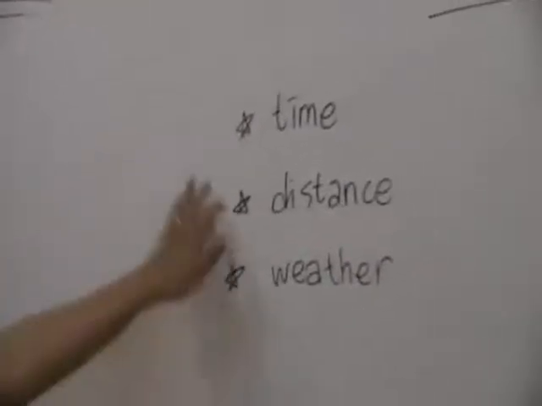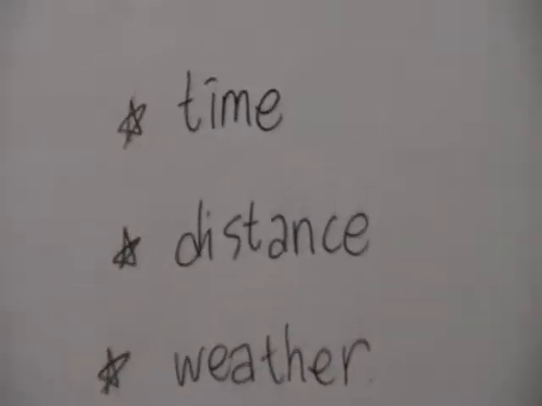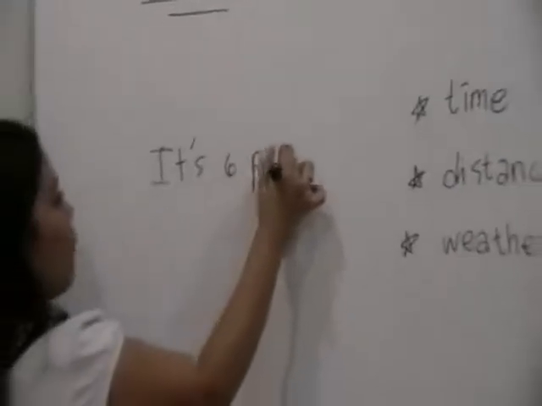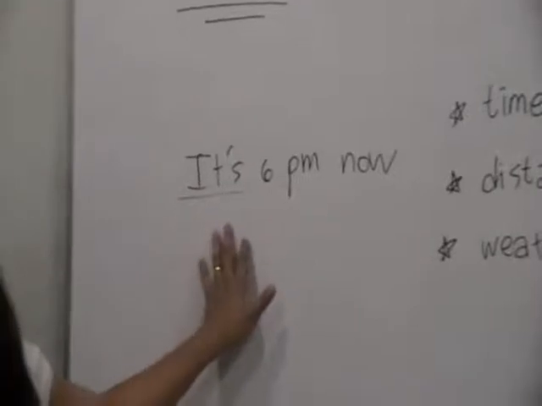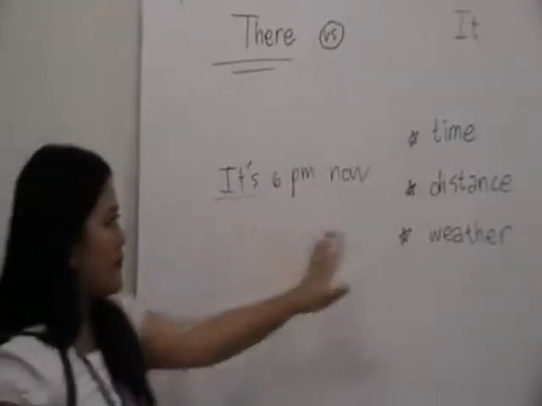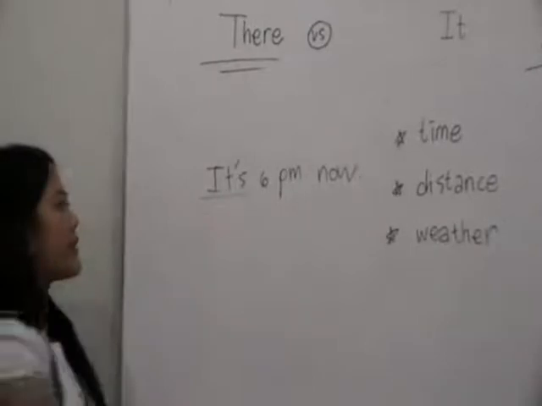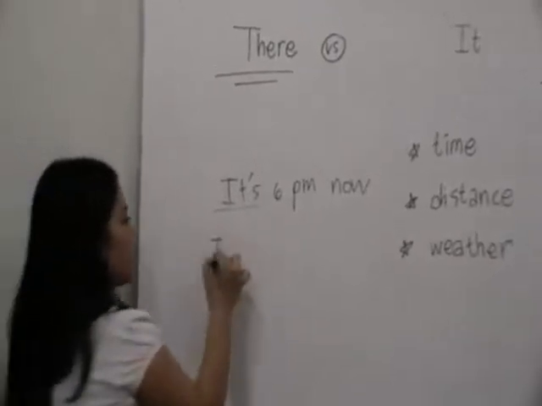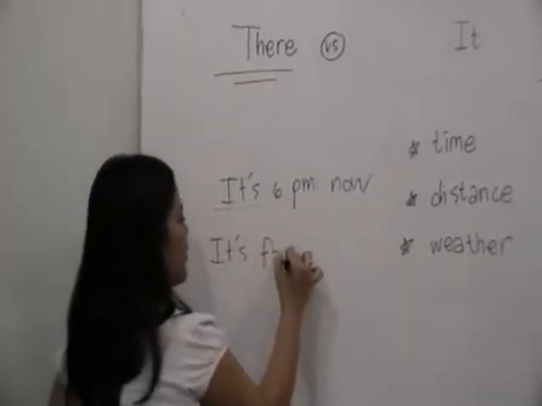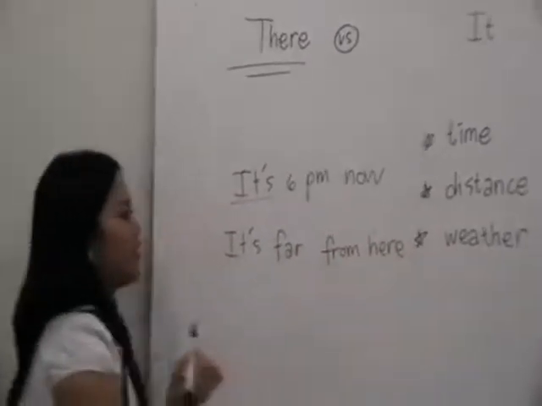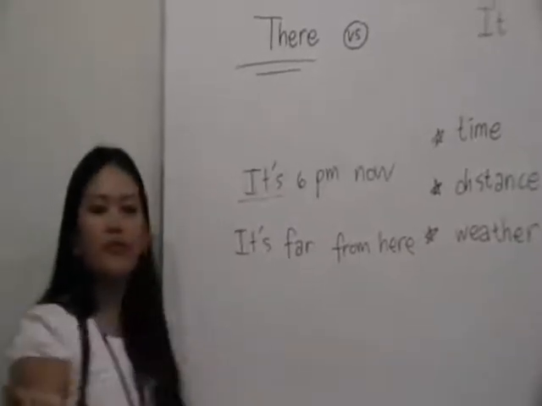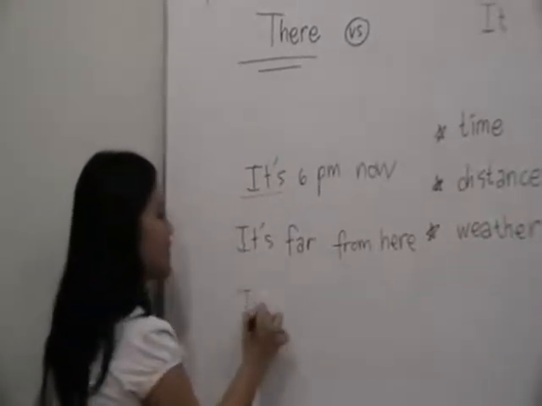Okay, let me give you an example for time. Okay, what time is it now? I don't have a watch. Maybe it's about 6 p.m. You say, it's 6 p.m. now. It here talks about time. Let me give you an example for distance. You can say, it's far from here. And for weather, let's say today, what's the weather today? What's it like? You can say it's sunny today.